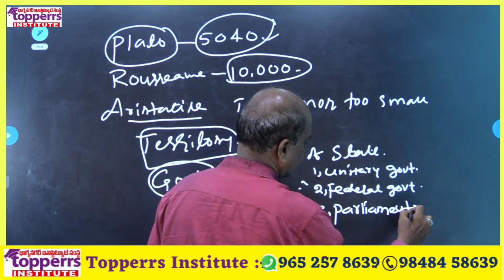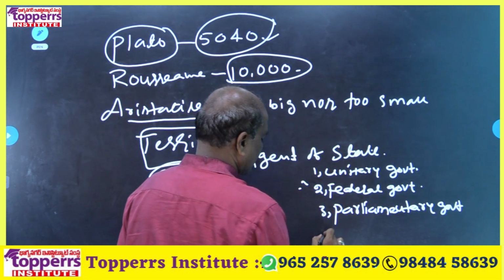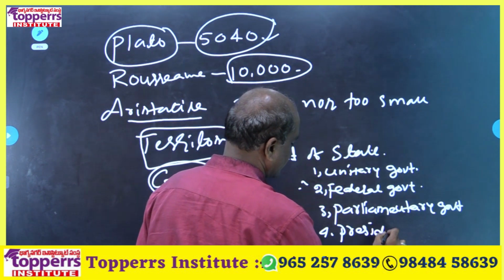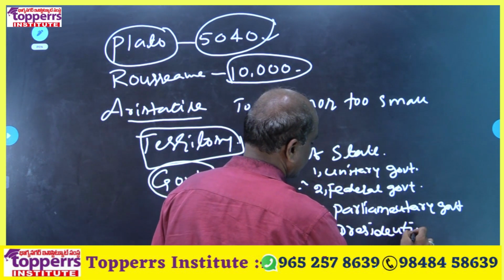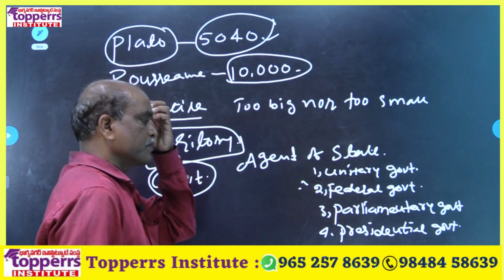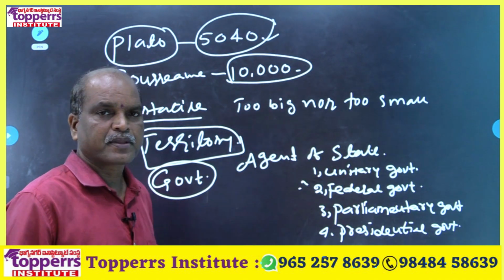Fourth one is presidential government. Okay. These are types of governments in the world.